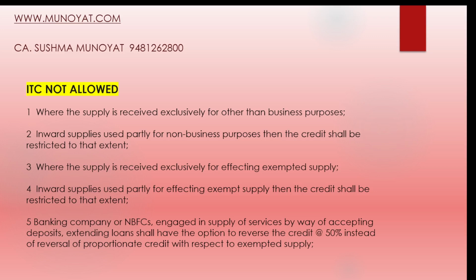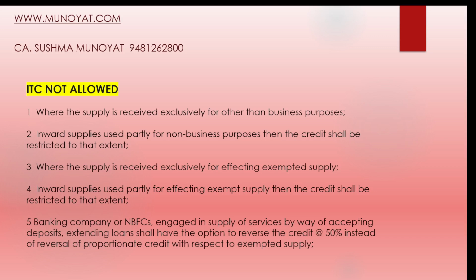Where the supply is received exclusively for effecting exempted supply, like supply of exempted goods, then ITC cannot be claimed for such things. Inward supplies used partly for effecting exempt supplies, then credit shall be restricted to that extent. If it is partly effecting the exempt supply, then proportionately credit will not be allowed and the other can be taken.